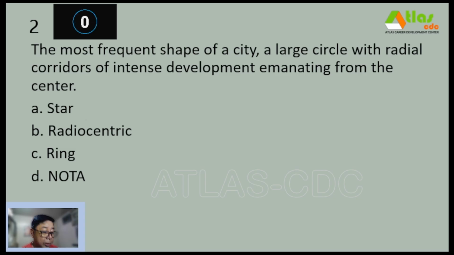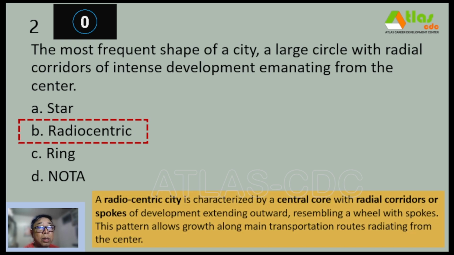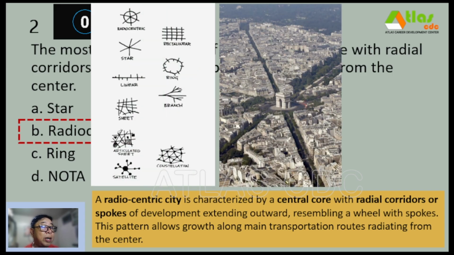And our correct answer is letter B, radiocentric. A radiocentric city is characterized by a central core with radial corridors or spokes of development extending outward, resembling a wheel with spokes. So ito yun. This pattern allows growth along main transportation routes radiating from the center, so as differentiated from a star and a ring.